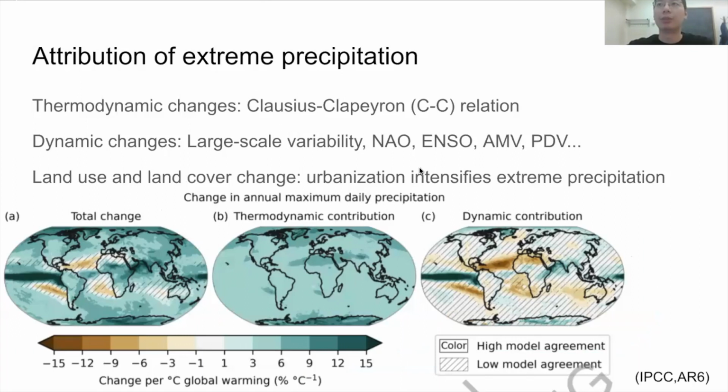And then is the attribution. In summary, precipitation extremes are controlled by both thermodynamic and dynamic processes. As we know, warming increases the atmospheric water holding capacity following the Clausius-Clapeyron relation, and also large-scale variability like the North Atlantic Oscillation, El Nino Oscillation, and some natural internal variability could also impact the extreme precipitation. In addition, land use and land cover change, like urbanization, intensifies the extreme precipitation.